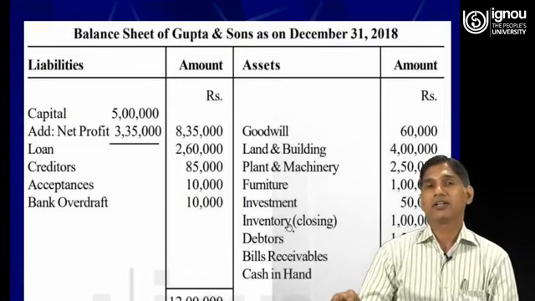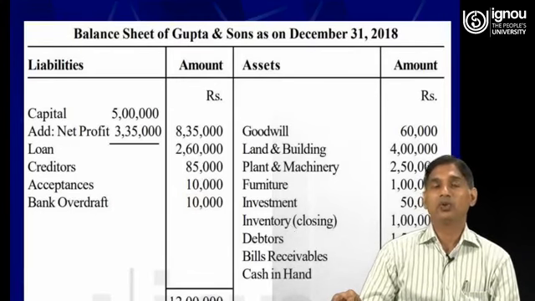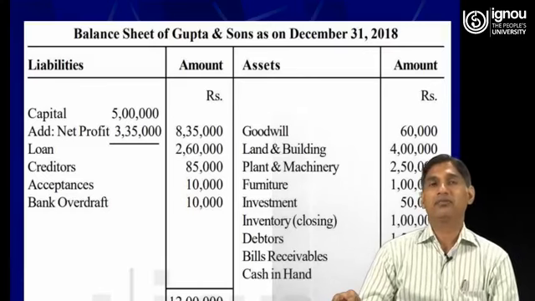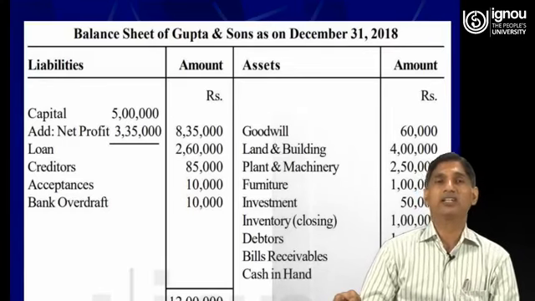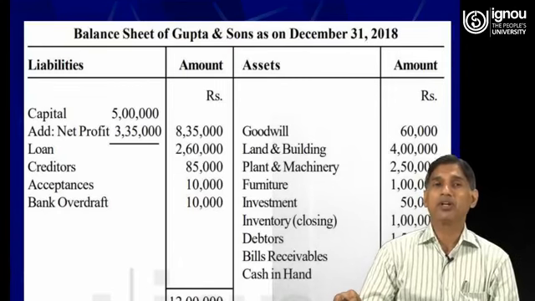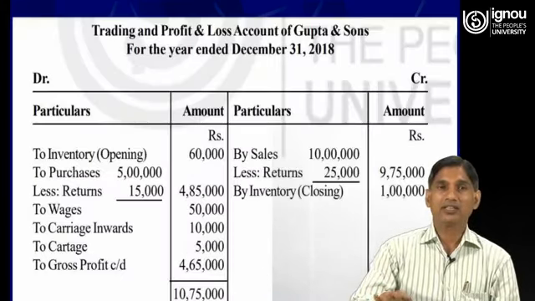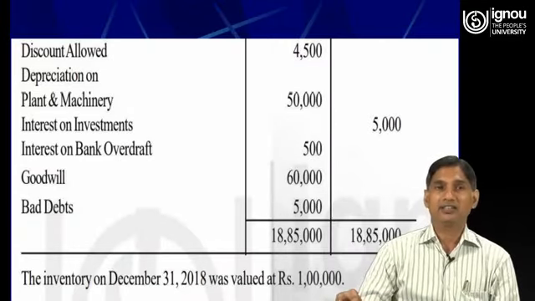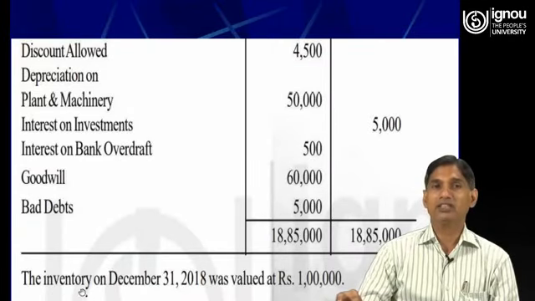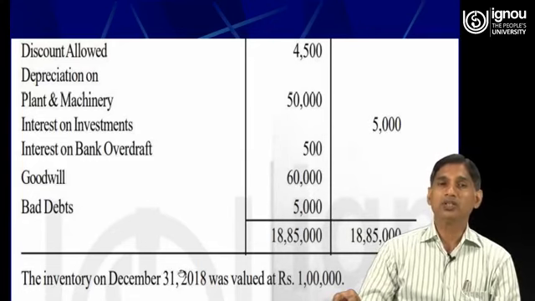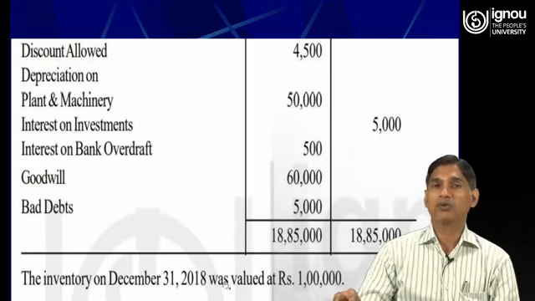So dear learners, as I had told you, if any information is provided outside the trial balance, it will be recorded at a minimum of 2 places while preparing the final accounts. If we go back, we will see that the amount of closing stock, meaning the inventory on 31st December 2018, is provided outside the trial balance.